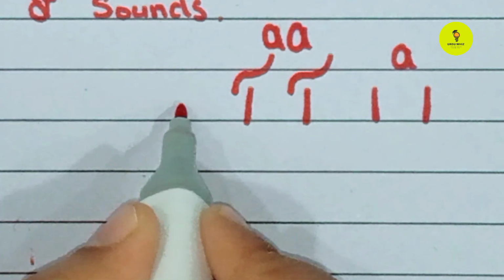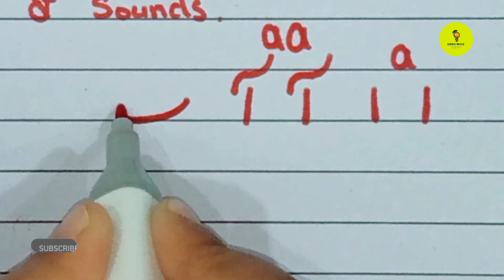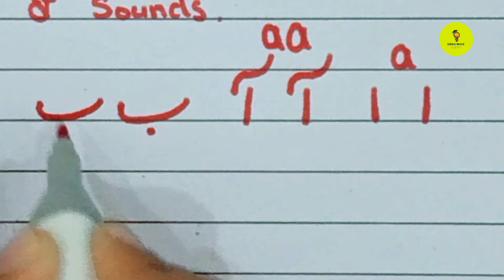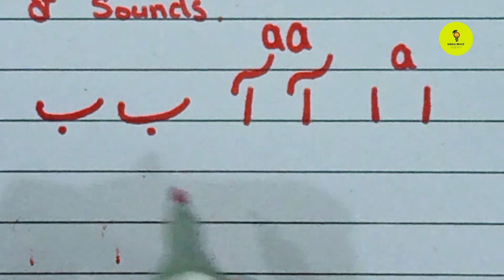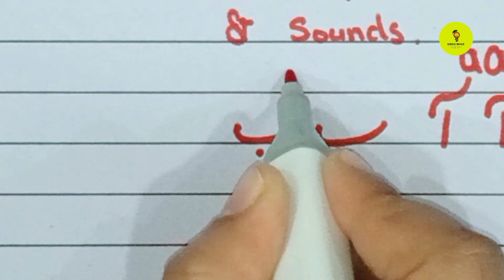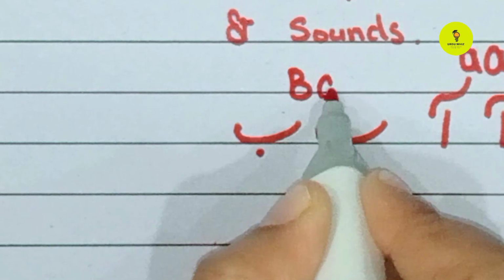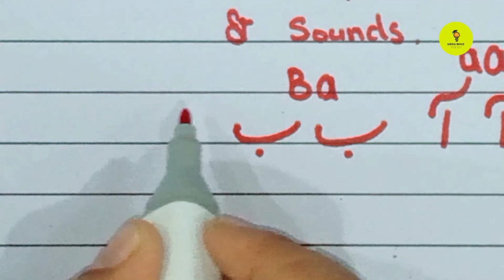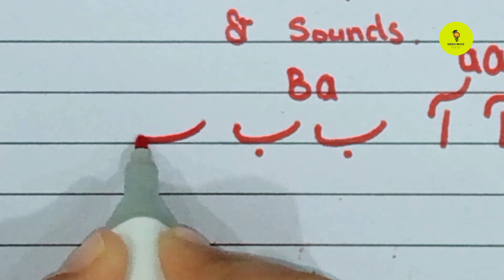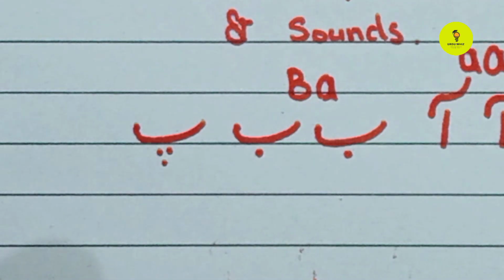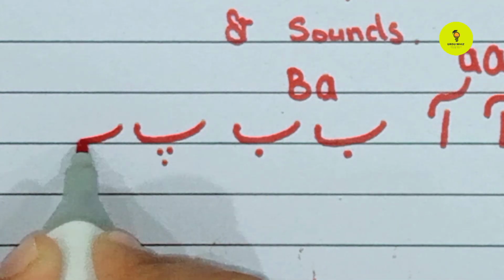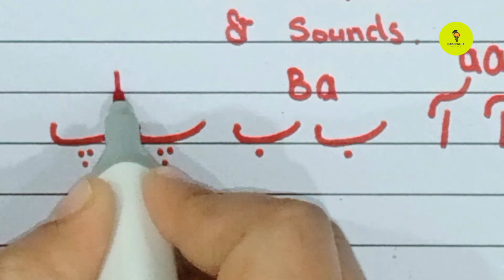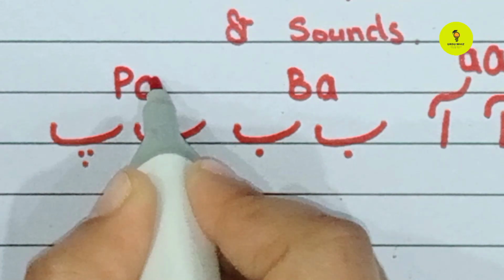Third alphabet is B. B, and its sound is B. Its fourth alphabet is P. P, and its sound is P.